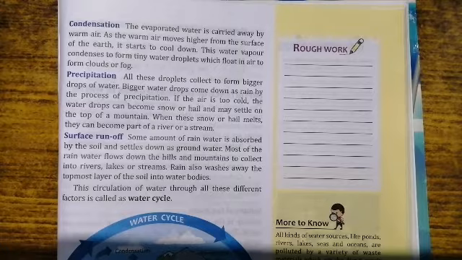Now the next is surface runoff. What do you understand by the term surface runoff? Some amount of rainwater is absorbed by the soil and settles down as groundwater. Most of the rainwater flows down the hills and mountains to collect into rivers, lakes, or streams. Rain also washes away the topmost layer of the soil into water bodies. The circulation of water through all these different factors is called the water cycle.